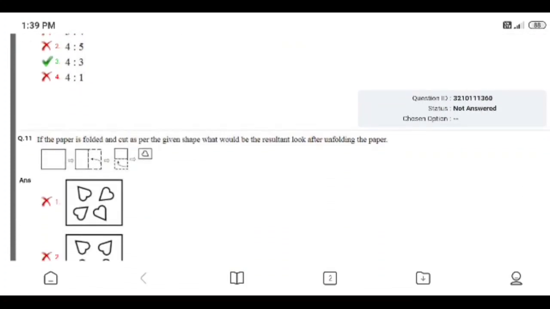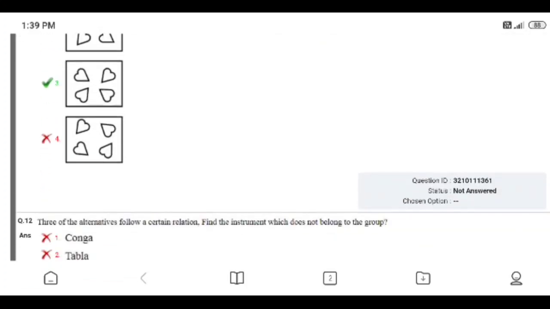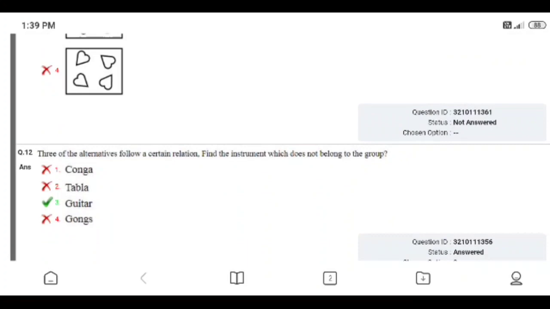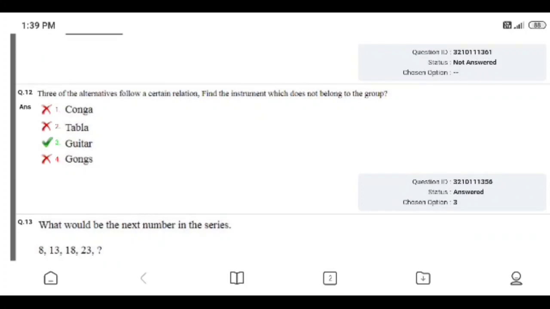Question number 11. If the paper is folded and cut as per the given shape, what would the resultant look like after unfolding the paper? I did not attend that question. Question number 12. There are alternatives for a certain relation. Find the instrument which does not belong to the group. The right answer is guitar. I gave the right answer.